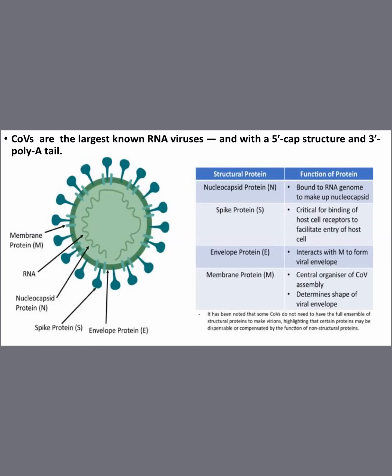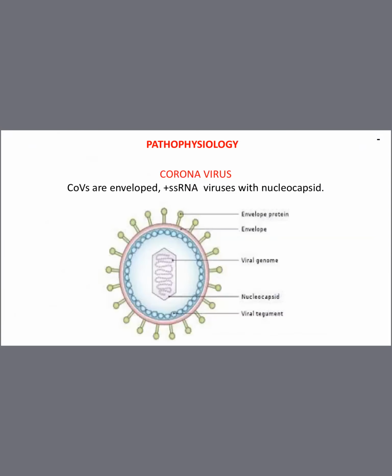So this envelope protein and membrane protein together form the envelope of the virus. Inside the virus there is RNA and nucleocapsid protein. This nucleocapsid protein binds to the RNA genome to form the nucleocapsid. That's what we see here. I told you, right? Nucleocapsid structure. Can you see?